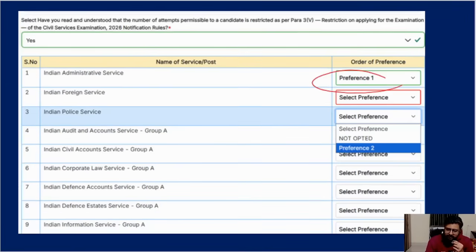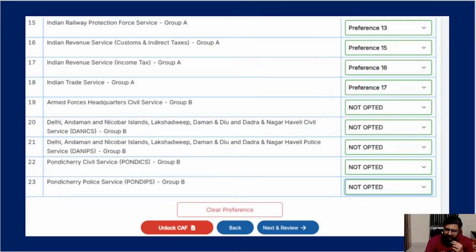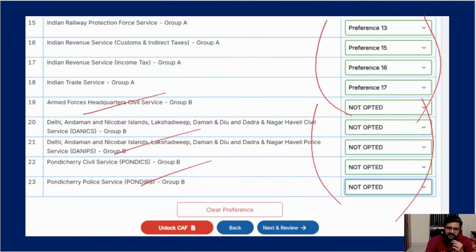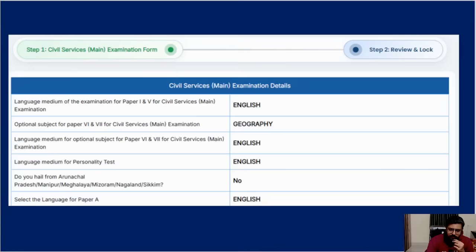Then when you go to the next one, it will show not opted or preference 2. When you select a second one, then it will come preference 3. Like that, you have to fill everything till 18, 19, or if you want, you can put not opted. Whichever post you don't want, you can put not opted. Remaining, you put the preferences. If you do clear preference, everything will get cleared again. So don't do that. You can simply change it from here manually, one by one. Okay, and then next and review.